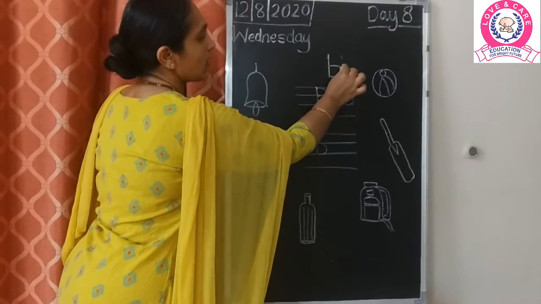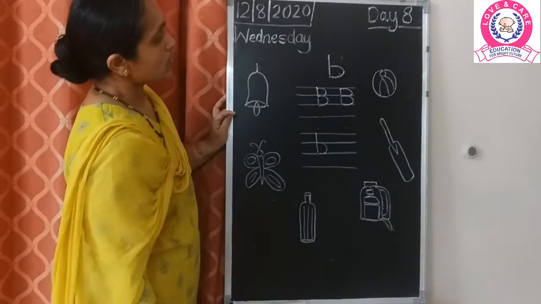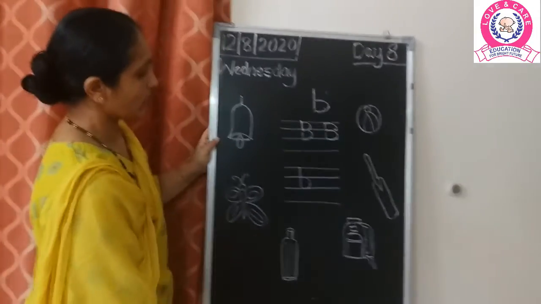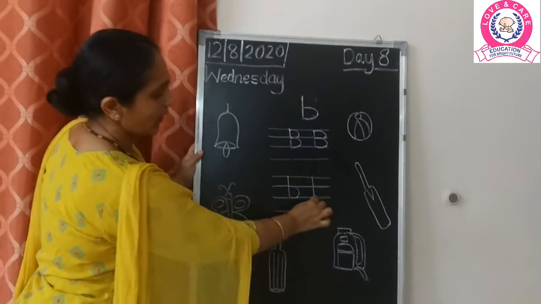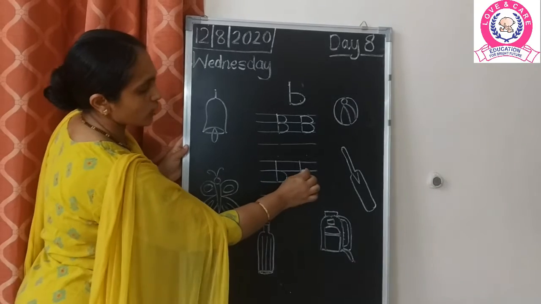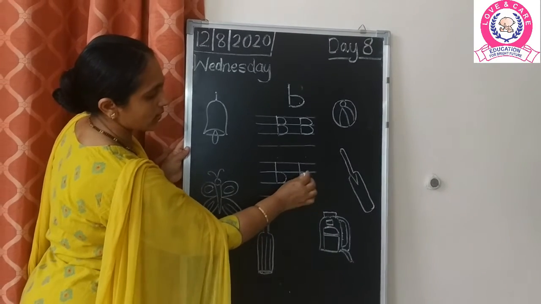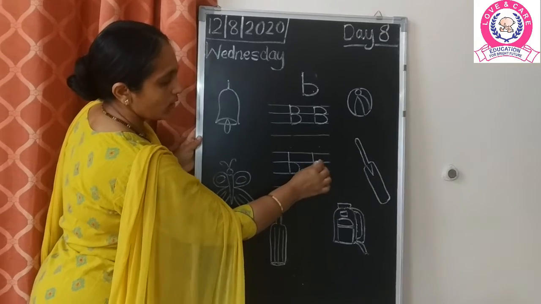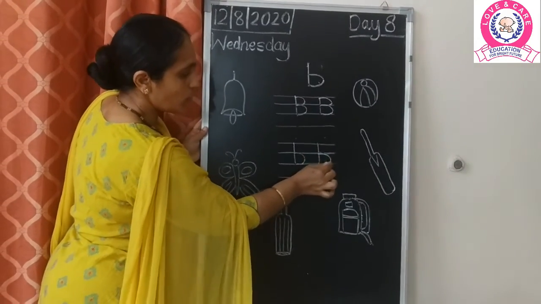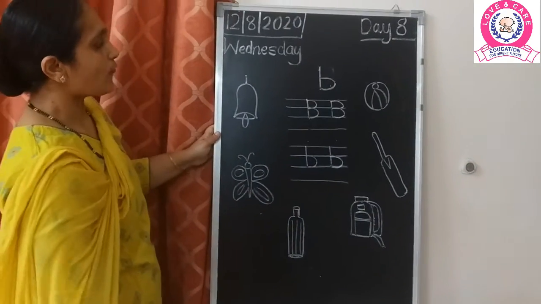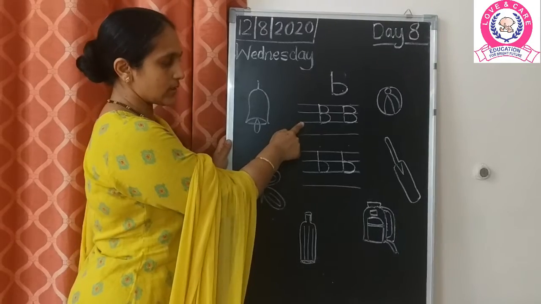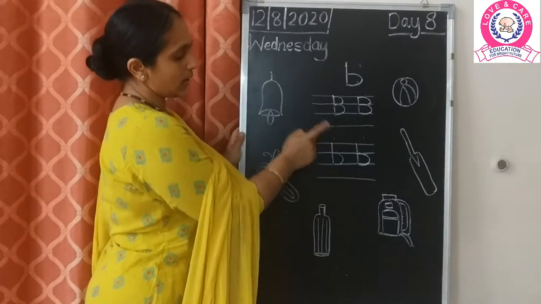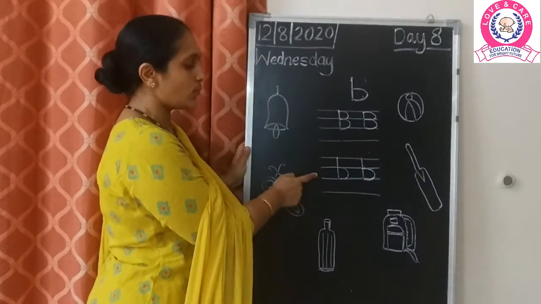Standing line and a small curve joining it. One more time, standing line. And when you make this curve, it should be between two blue lines, my children. It should not go beyond the blue line, above or below. It should be exactly between the two blue lines. So this is the formation of the capital letter B or the mummy letter B, and this is the baby letter or the small letter.